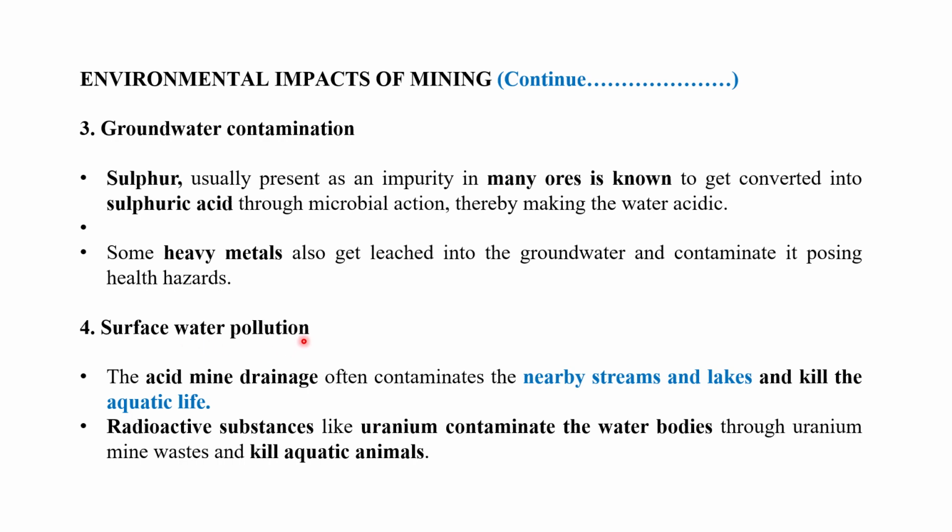Some heavy metals also get leached into the groundwater. Surface water pollution also takes place because in mining, dewatering is carried out. That polluted water, once it is discharged into natural streams without treatment, contaminates the surface water quality. See here, acid mine drainage, that means water containing sulfuric acid, if it is discharged into nearby streams or lakes, kills the aquatic life. Radioactive substances like uranium and thorium from mine waste contaminate the water bodies and kill aquatic life.